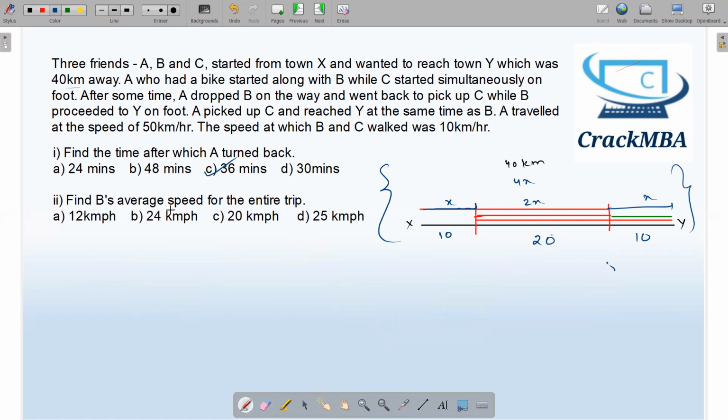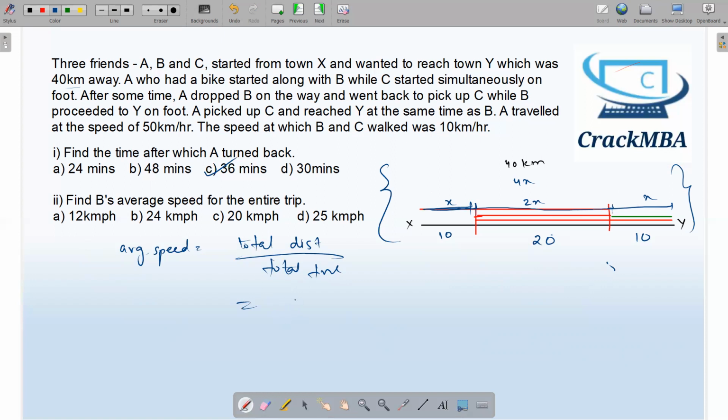Find B's average speed for the entire trip. The formula of average speed is total distance upon total time. B is traveling a total distance of 40 kilometers: this x kilometers, then this 2x kilometers on bike, and then this x kilometers on foot.